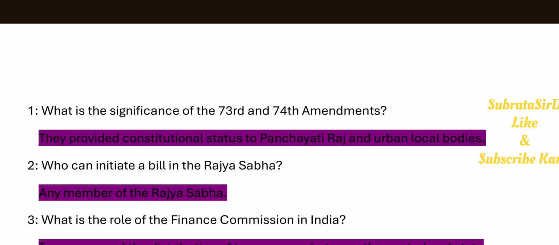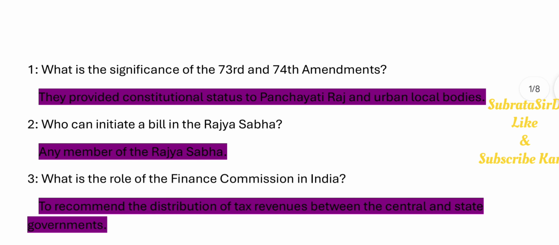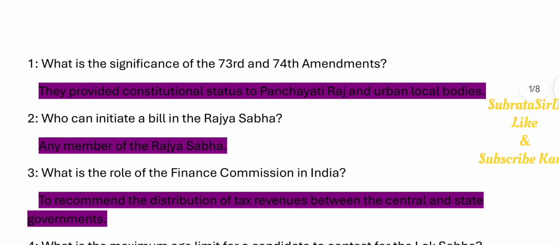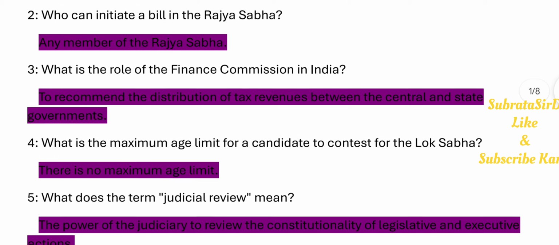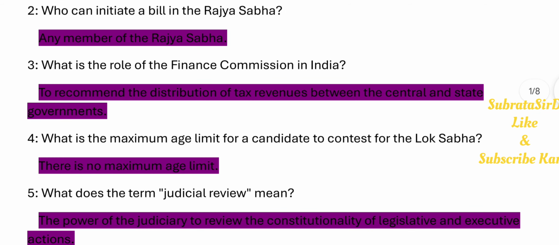1. What is the significance of the 73rd and 74th Amendments? They provided constitutional status to Panchayati Raj and urban local bodies. 2. Who can initiate a bill in the Rajya Sabha? Any member of the Rajya Sabha. 3. What is the role of the Finance Commission in India? To recommend the distribution of tax revenues between the central and state governments.